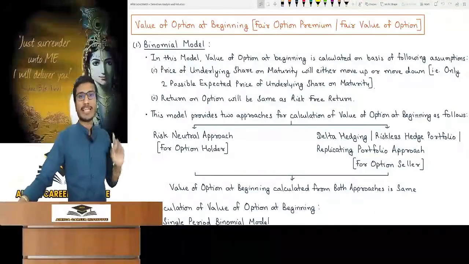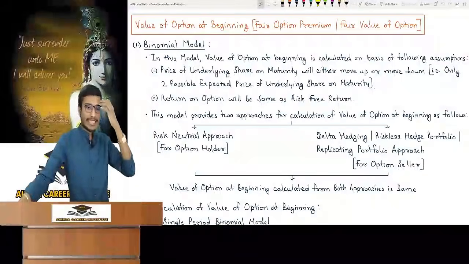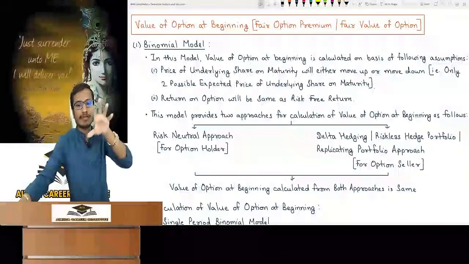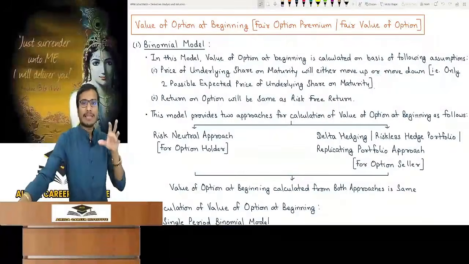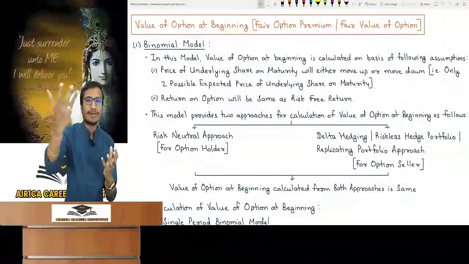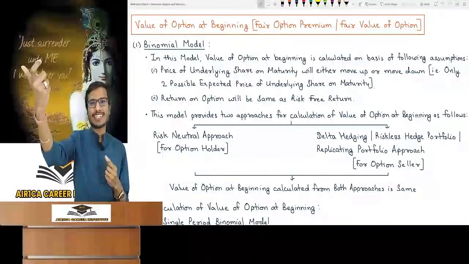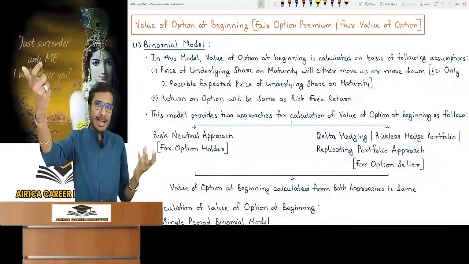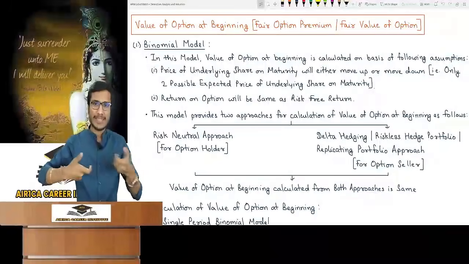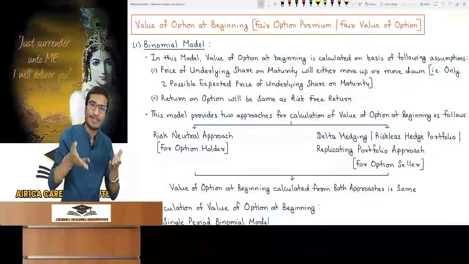Now let's see the value of the option at the beginning. Come to the topic, so much knowledge for today, but it was necessary. Value of option at beginning means fair value of option. Now let's understand what this topic is. The expected value of option at maturity is of the future. In today's time, if we compare the option to the premium, whether it is justifiable or not should be compared with today's value. So calculate it by PV, and that's what we are going to do.